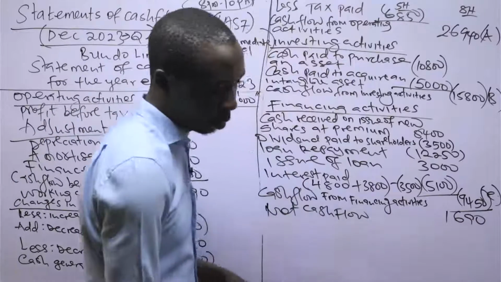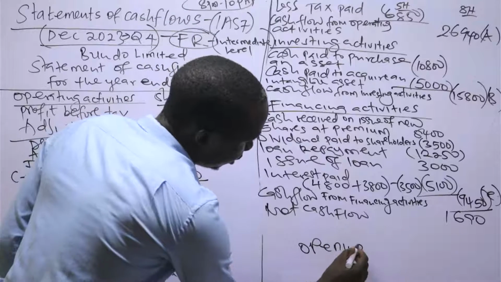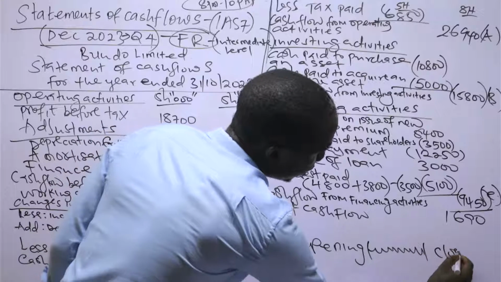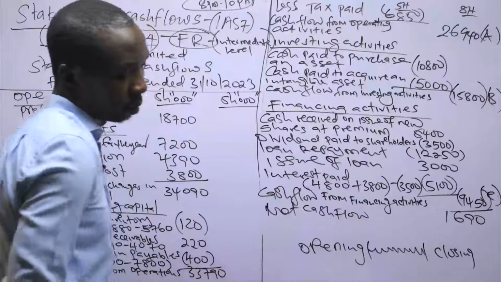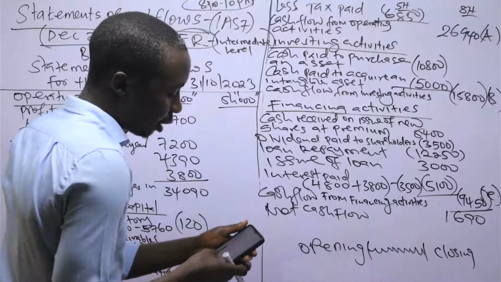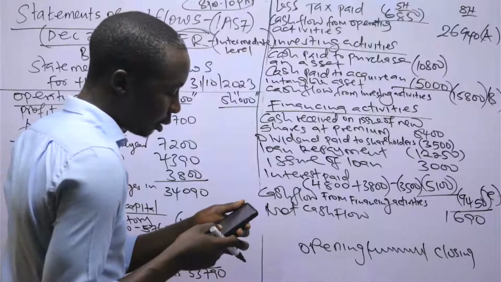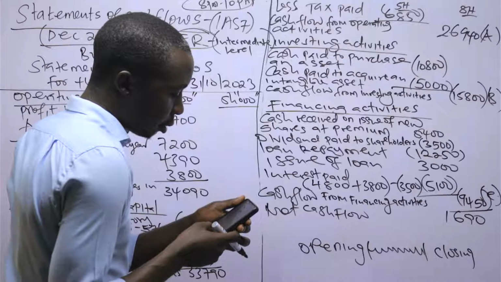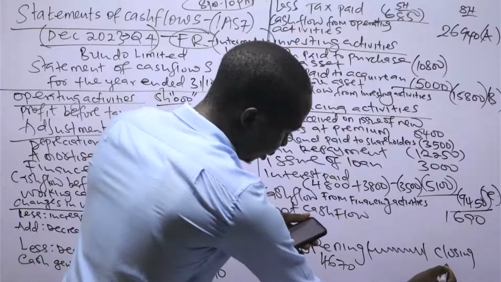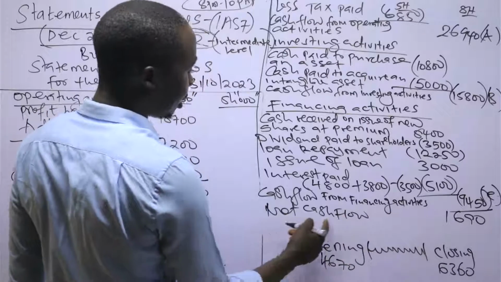So we need to check if the opening cash we have, then after transactions during the year, does it tally with the closing cash? So the opening cash which we have is the cash and cash equivalent under current assets. We have 4670 here opening, and here we have 6360. So if I come to the statement, net cash flow is 1690.